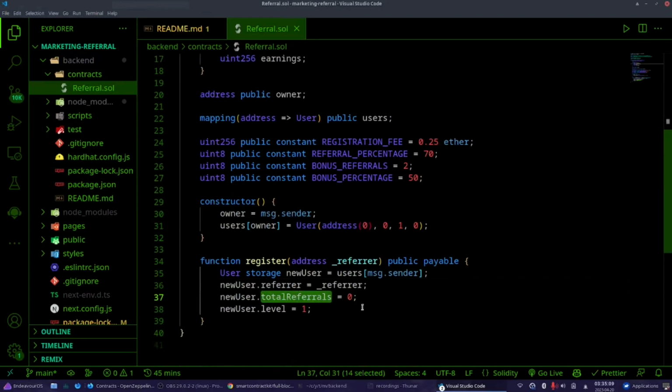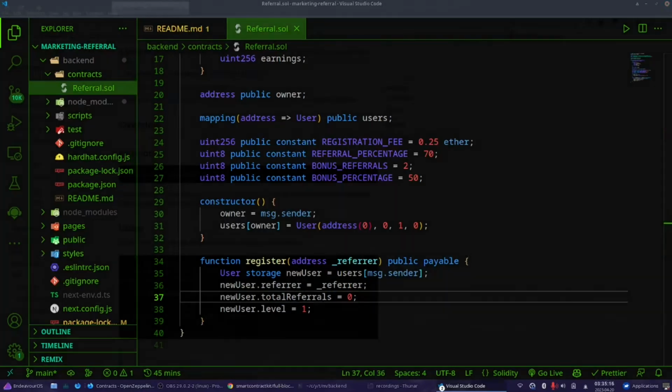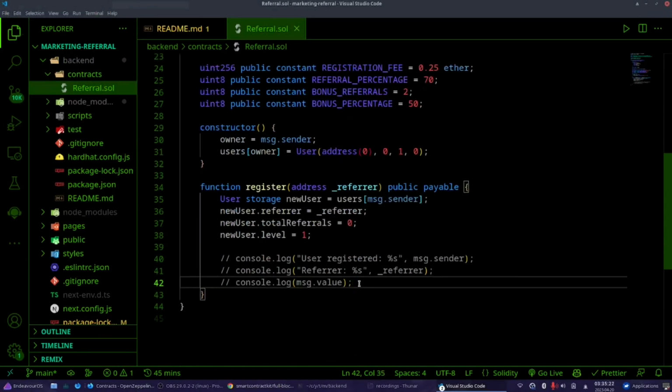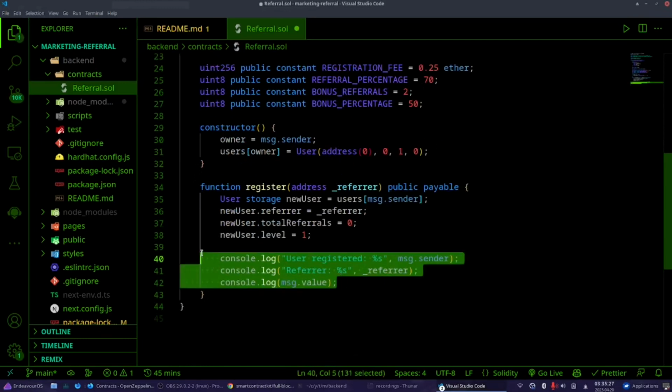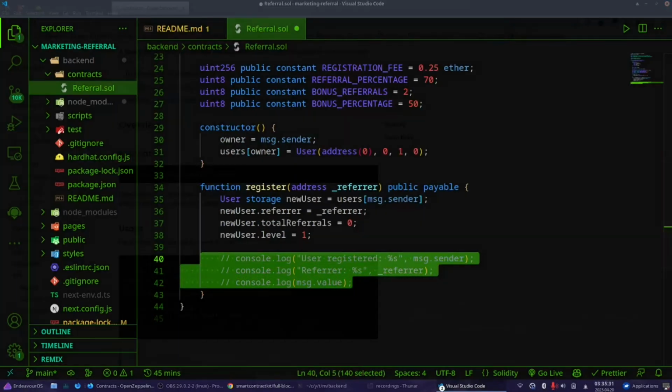How many referrals does it have? 0, because they have just joined. How many levels do they have? 1. That's it. Now we can add some console logs just to show. We might play with them later on. They won't work right now. In order for them to work, we have to do this. So we will go back to that later.